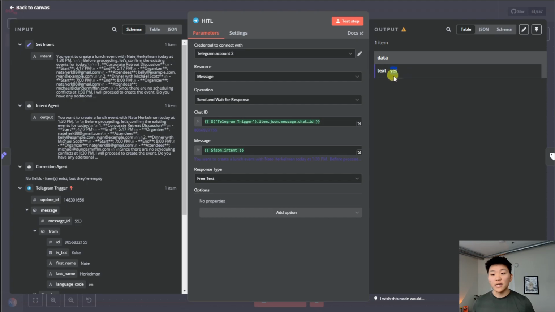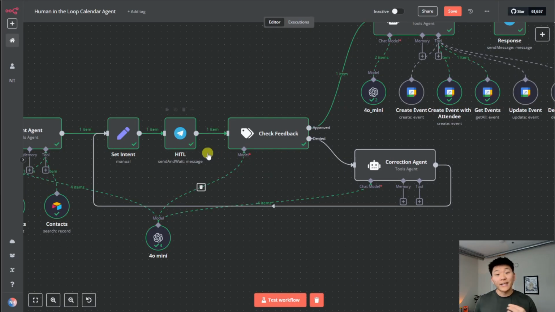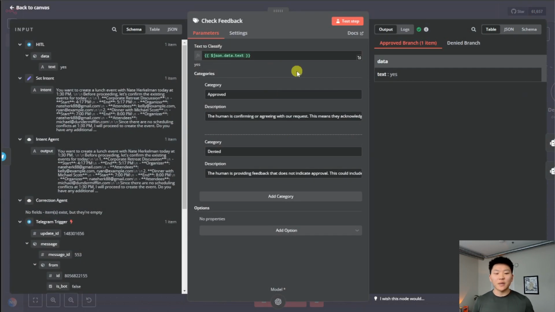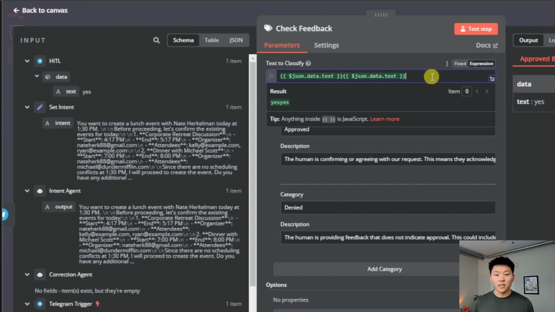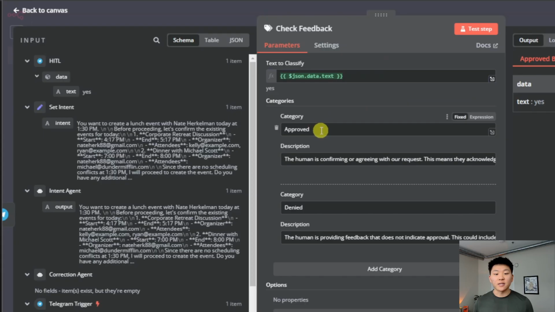Awesome. So from there, we get our actual feedback. In this case, all we said in that response form was yes. But if we said something like, choose this business email, and actually let's move it to 7 p.m. instead of 8 p.m., that's where we get the feedback right here. So we get that feedback, and then it gets passed into the check feedback AI node. In here, this is basically just going to classify what's coming back. So what we give it is the text to classify, right? What we're classifying is whatever we said in that form. So all we did is drag in the text from the human in the loop node, and as you can see, it's json.data.text. And so that's what it's going to be looking at, and it has to decide if it's either approved or denied based on the description that we give each category.